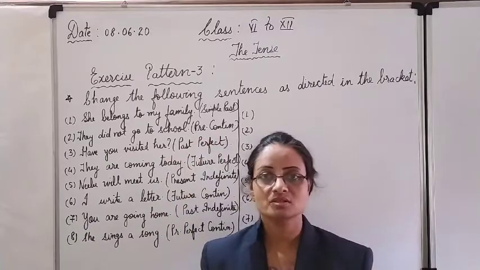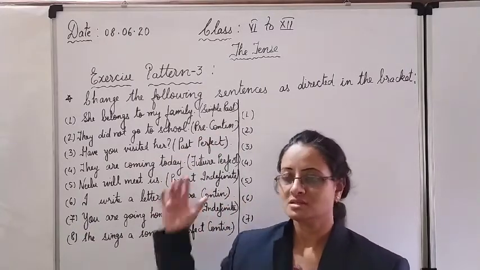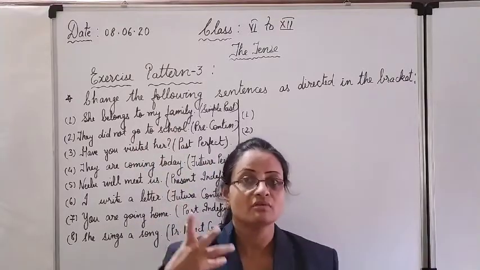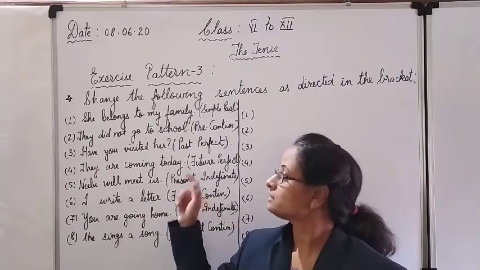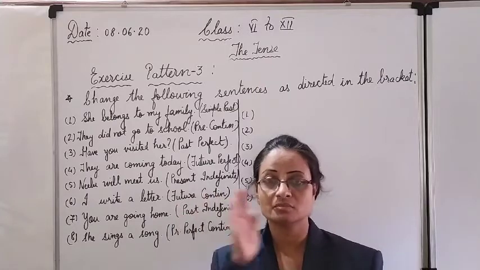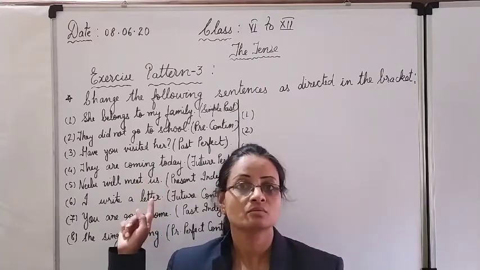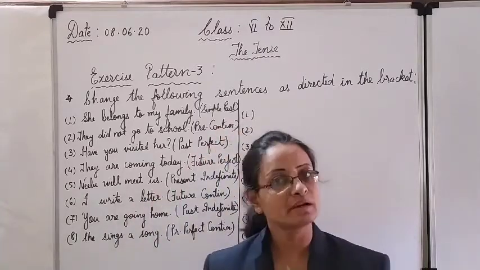First type of questions in which I had given you the rectification of errors. Some sentences were there in which some underlined mistakes were there. You have to find out the wrong things in that and rectify them and correct them. Second type was in which there were some blanks and some verbs were given in the brackets. You had to fill in the blanks with the correct forms of those verbs which were given in the brackets.